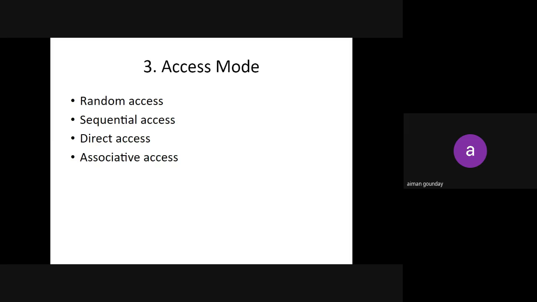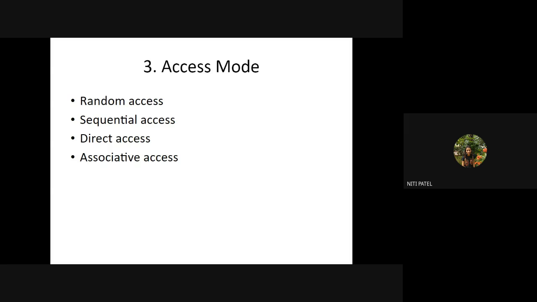Now, what do you mean by direct access? Direct access the memory, direct. Access the data. But then what do you mean by random? What is the difference between random and direct? Ma'am, it does not require the address, maybe. No. See, when I talk about direct access and associative access, they both come under the address mapping technique. That means we have to first find out the address and then go to the data and collect the data.